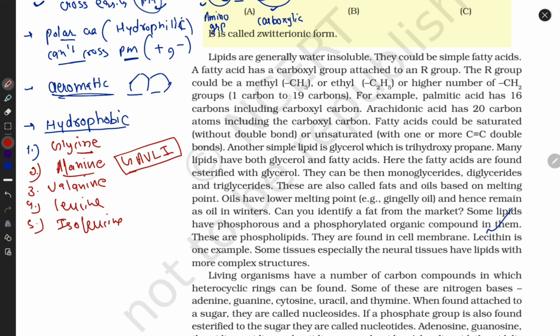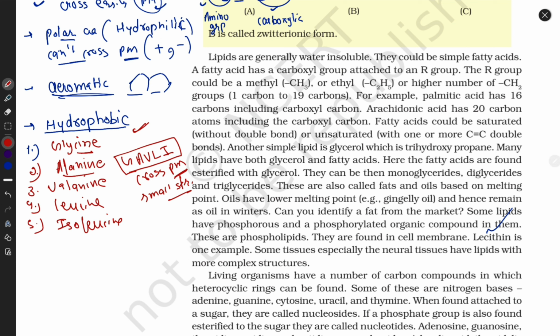Okay, this is the code. These are hydrophobic. They can cross easily. What? Plasma membrane. They cross the plasma membrane because they are hydrophobic, and the plasma membrane is also hydrophobic because it is made up of phospholipid. Lipids are hydrophobic, guys, and they are small in structure, so they can easily cross the plasma membrane.